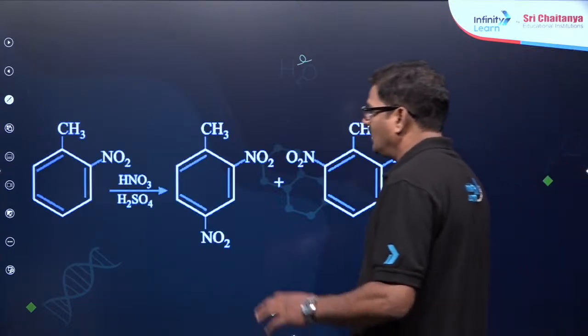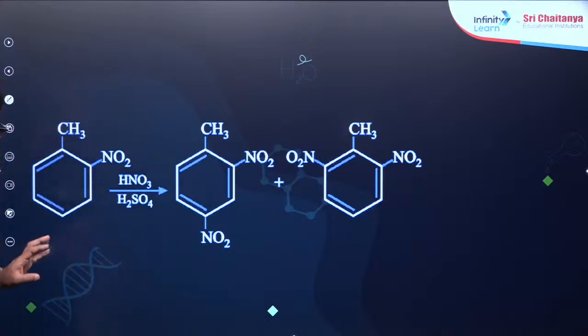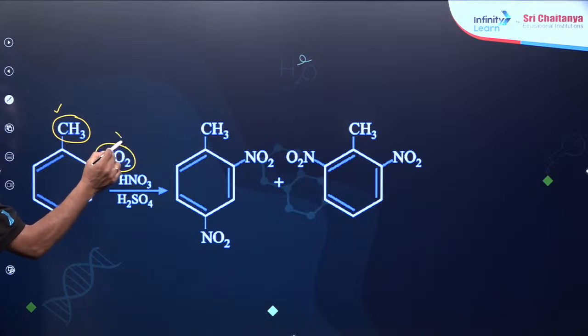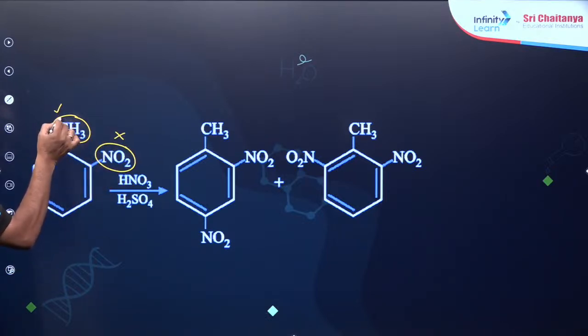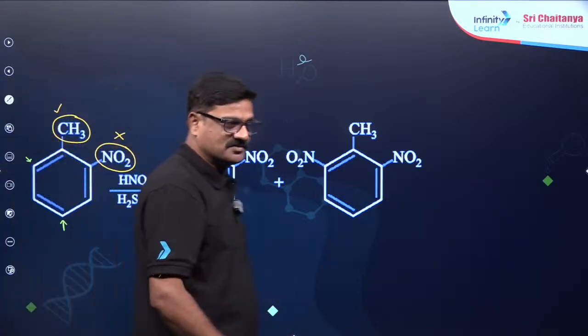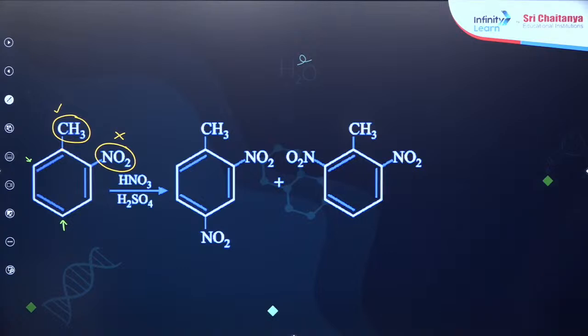Now we can see a methyl group is there, a nitro group is there, when HNO3 is added. So to which direction should the product be given? Here the methyl is a ring activator, and the nitro is a ring deactivator. So according to the methyl group, it can be ortho, and it can also be para. Now we can see the relative products of this nitration. Clear?